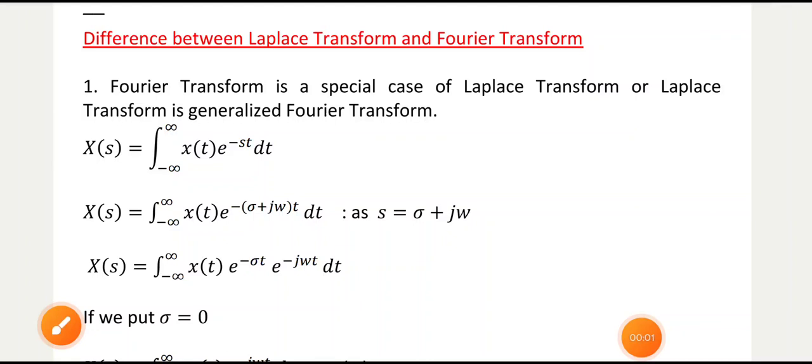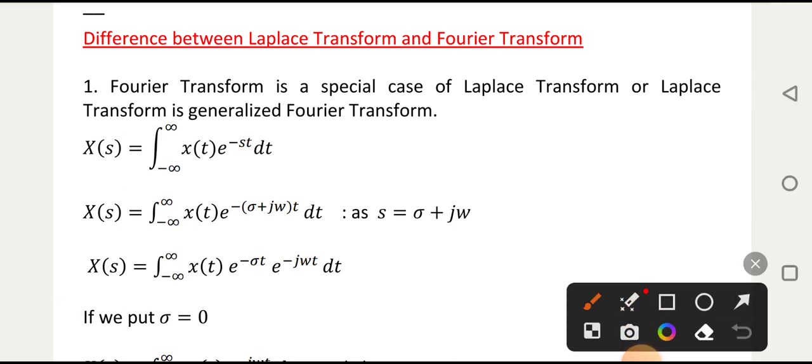This is the second video on the comparison between Fourier and Laplace transform. In the first video, we have seen the mathematical relation between Laplace and Fourier transform. So here we will see some comparison between Fourier and Laplace transform. Fourier transform is a special case of Laplace transform, or we can say Laplace transform is generalized Fourier transform.